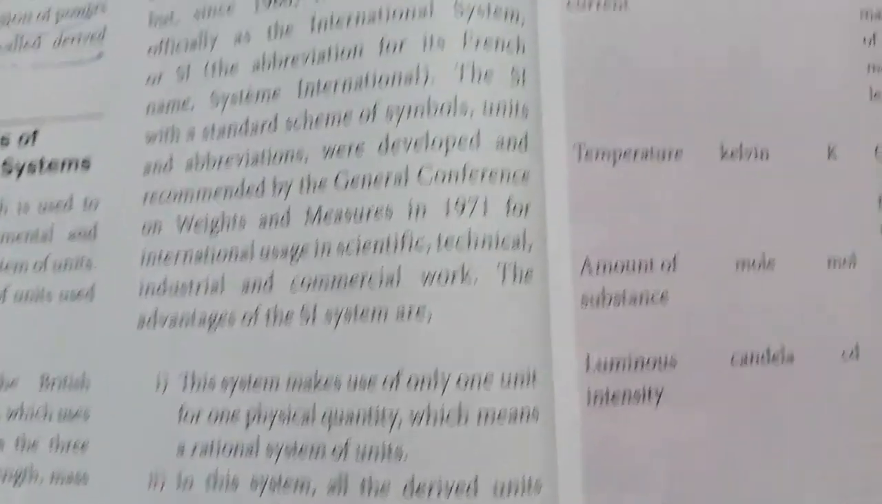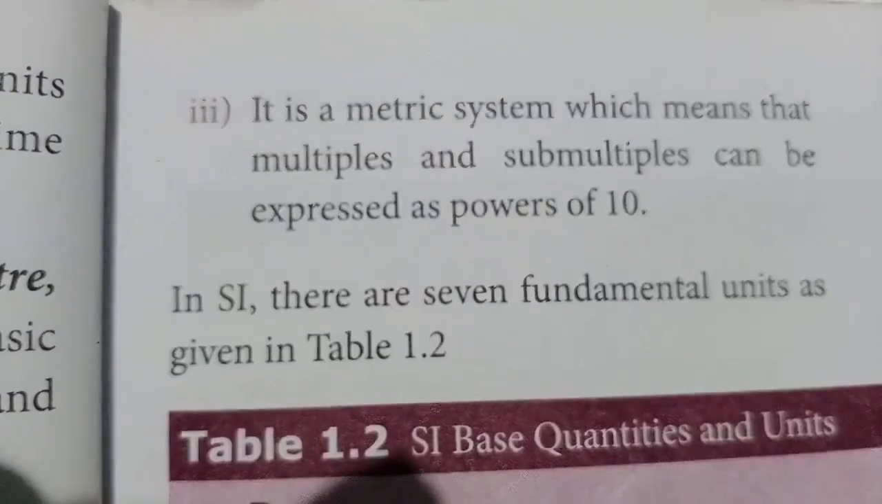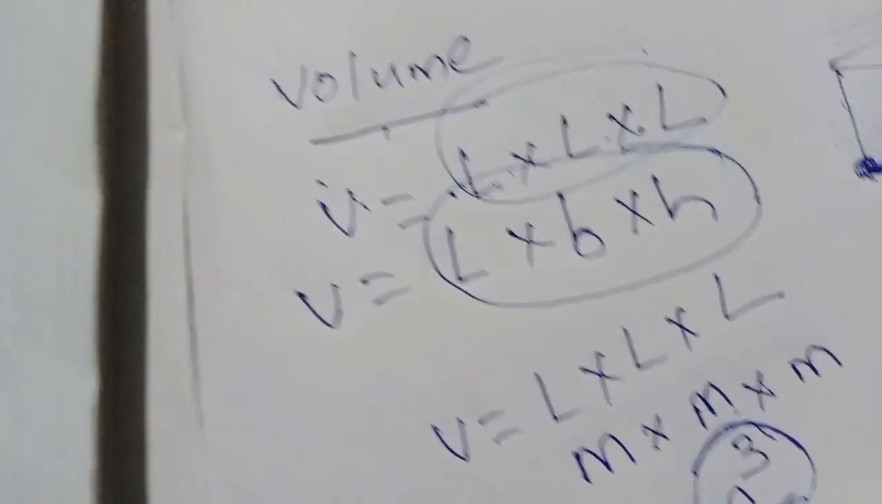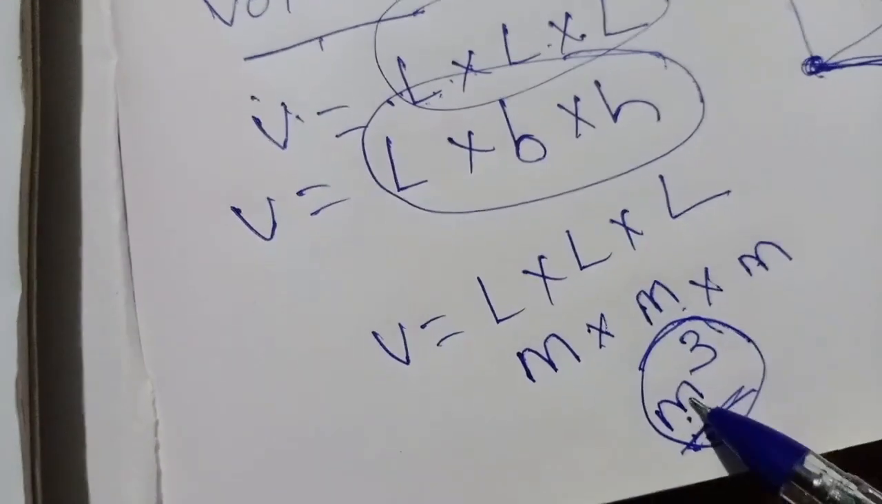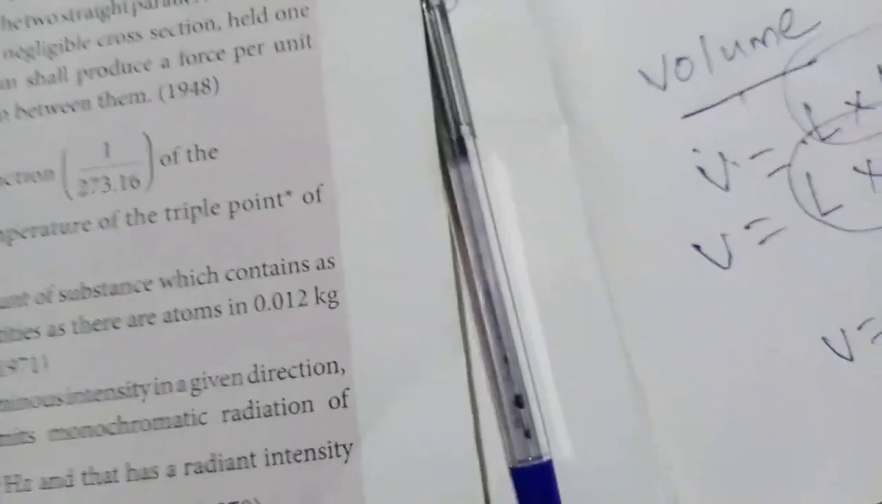And the third advantage is it is a metric system, which means that multiples and submultiples can be expressed as powers of 10. That's what I told here. Meter means you can write meter cube. So powers we are writing. So that is another advantage of this SI system.